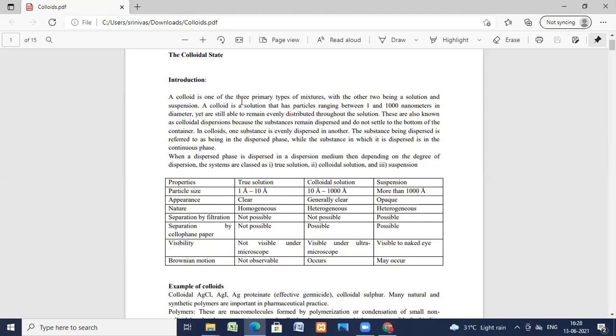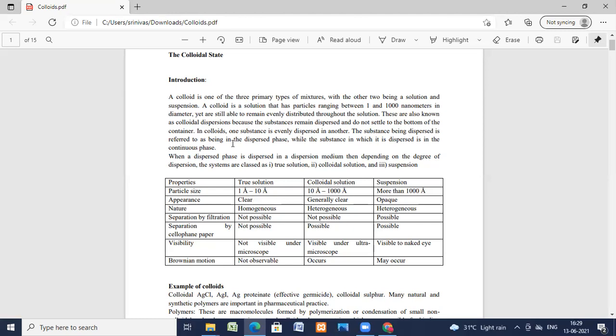A colloid is one of the three primary types of mixtures, with the other two being a solution and a suspension. A colloid is a solution that has particles ranging between 1 and 1000 nanometers in diameter, yet still able to remain evenly distributed throughout the solution. These are known as colloidal dispersions because the substances remain dispersed and do not settle to the bottom of the container.